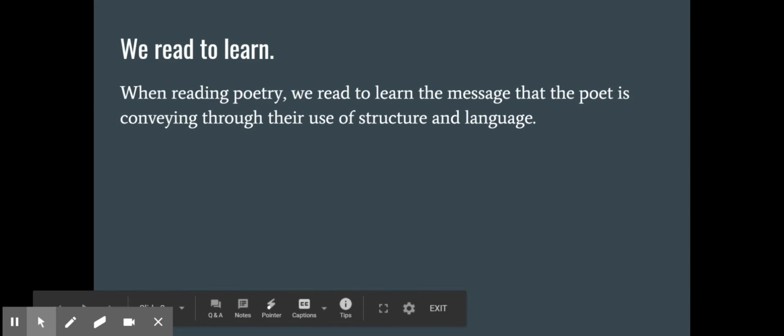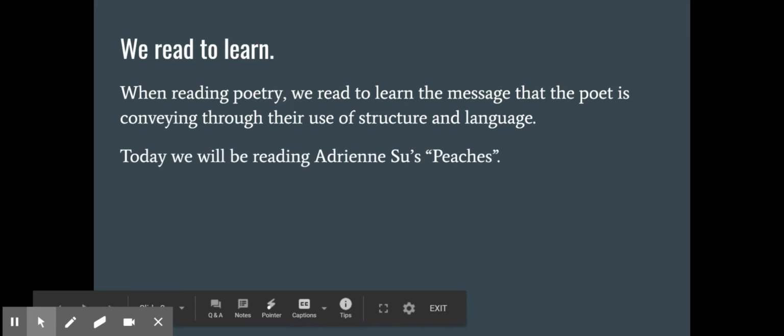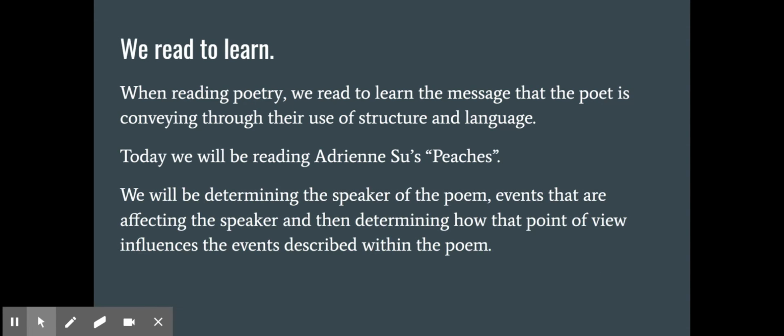All right, so of course we know that we read to learn, and when reading poetry, we're reading to learn that message that the poet is trying to convey, and they can convey this through their use of structure and language. Today we're going to be reading Adrian Sue's Peaches, and we're going to be thinking about how is that poet's message influenced by that poet's point of view or the speaker's point of view.